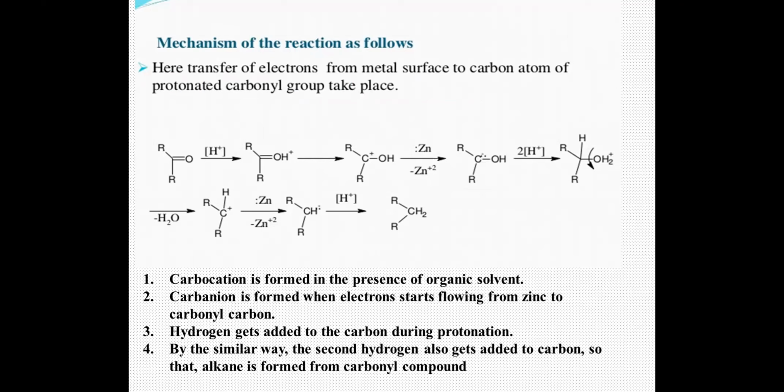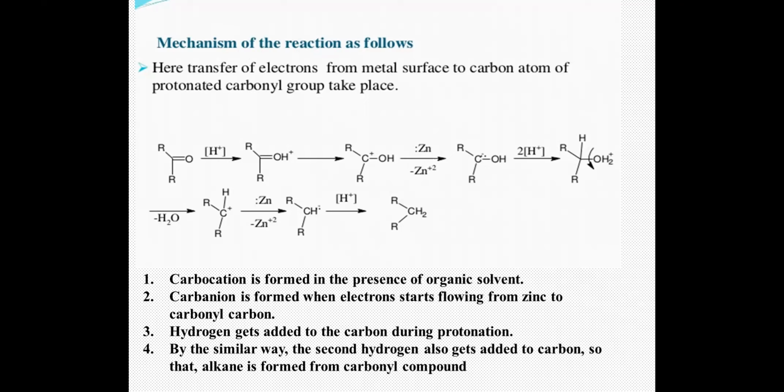So what happens to this particular carbocation? The zinc metal gives away the 2 electrons to the carbocation to form a carbanion. This zinc metal will give the 2 electrons to form a zinc ion, and you get your corresponding carbanion. That is your second step, formation of your carbanion by the transfer of electrons from the metal surface to your carbocation.